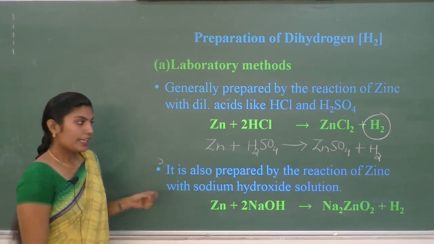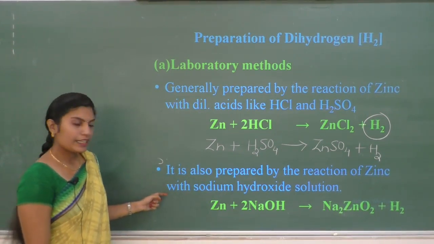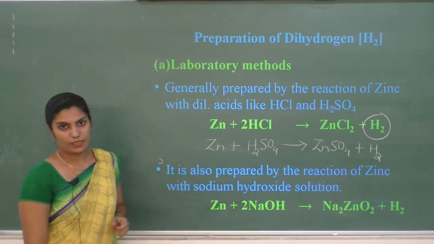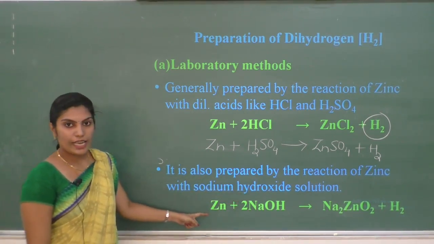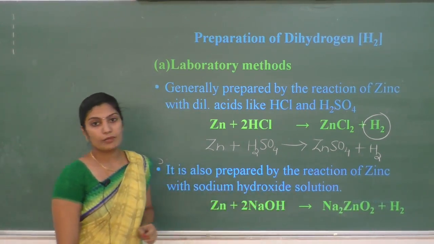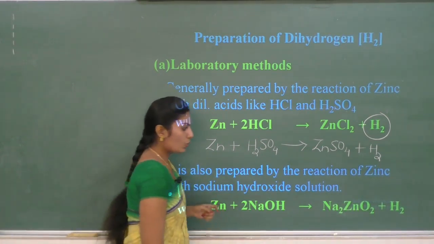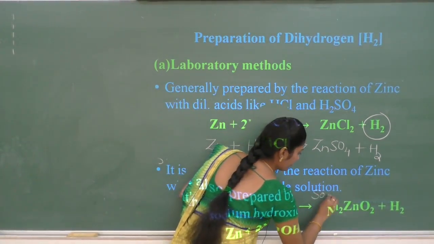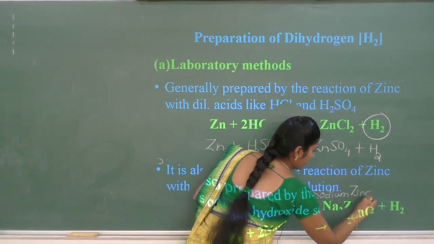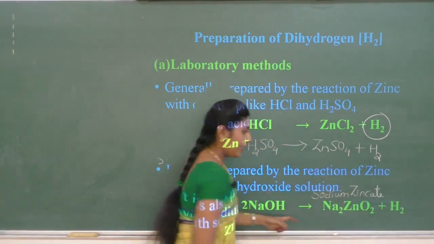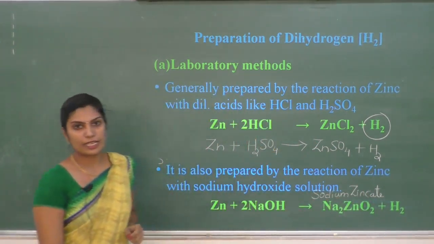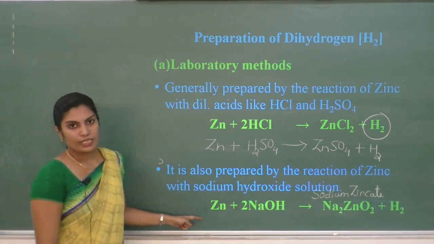The second method: it can be prepared by the reaction of zinc with sodium hydroxide solution. When zinc reacts with sodium hydroxide, it gives sodium zincate, with formula Na2ZnO2, plus hydrogen gas is liberated during this reaction.